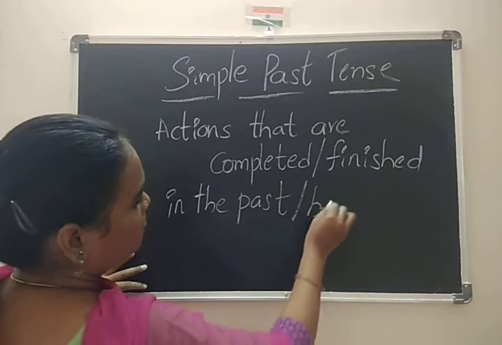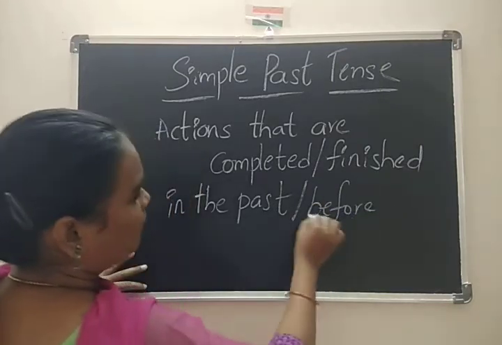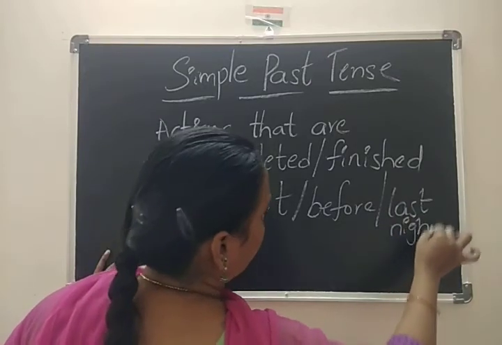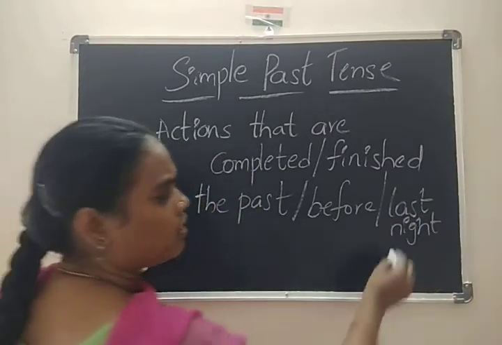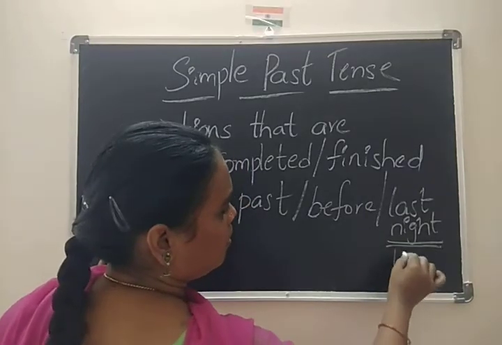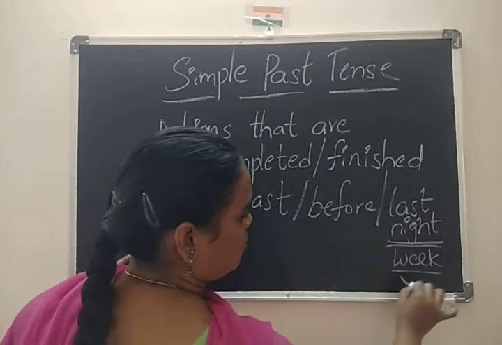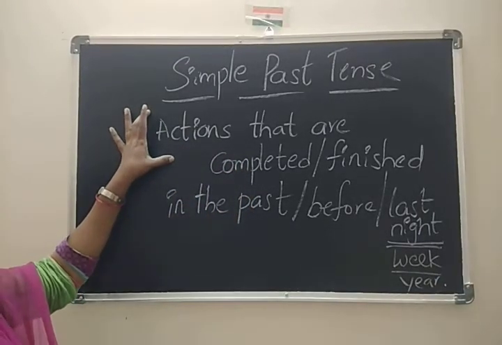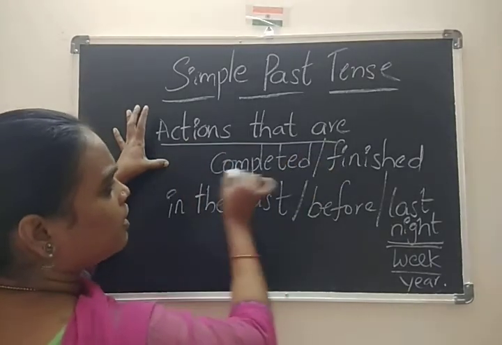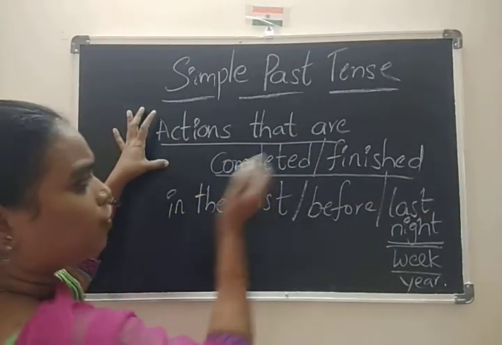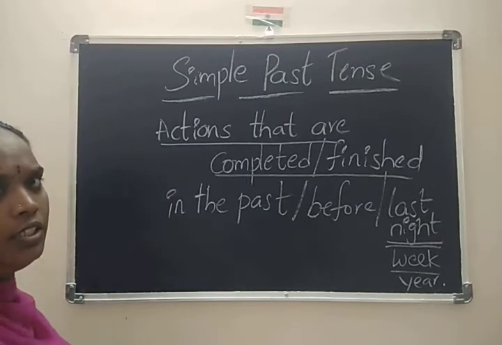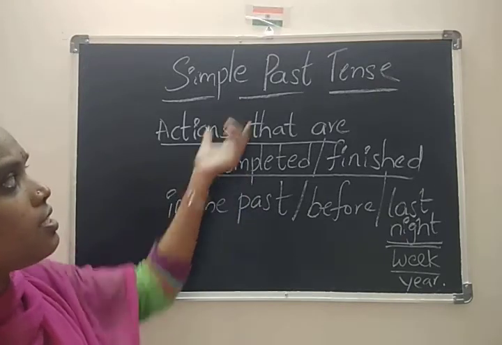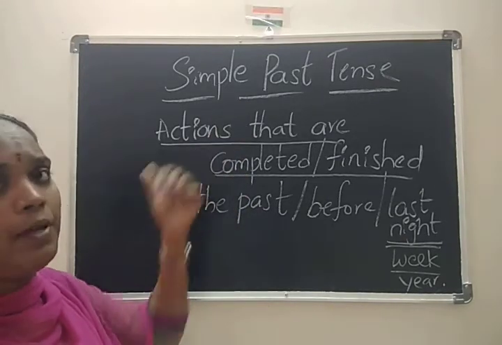That means the indication is before, like last night, last week, last year. But what is the main definition? Actions that are completed or finished before the moment of speaking. So this is the definition of simple past tense.